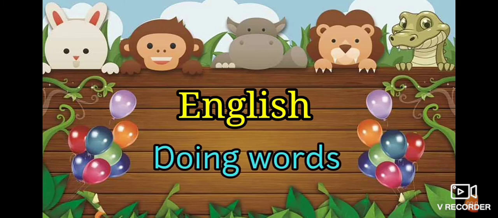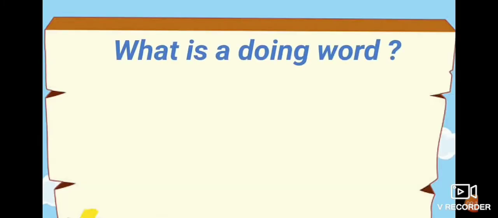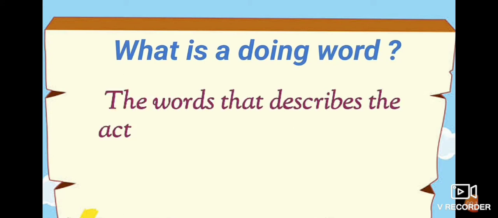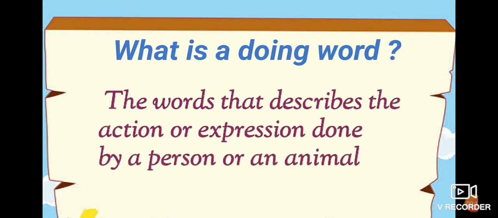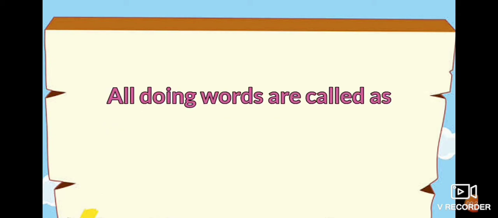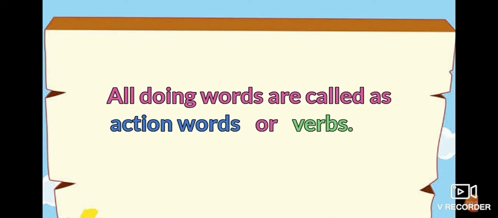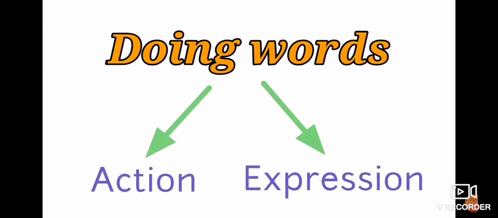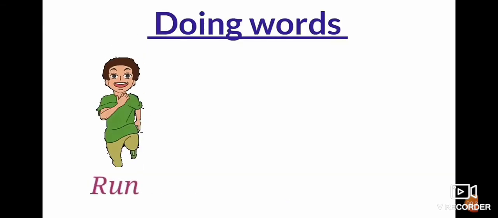Today our topic is doing words. So what is a doing word? The words that describe the action or expression done by a person or an animal are called doing words. All doing words are called action words or verbs. So doing words are actions and expressions done by any person.